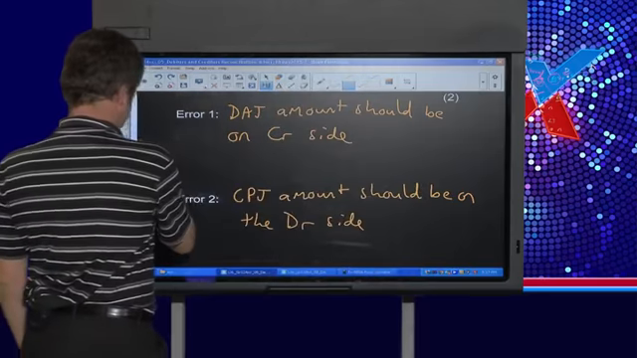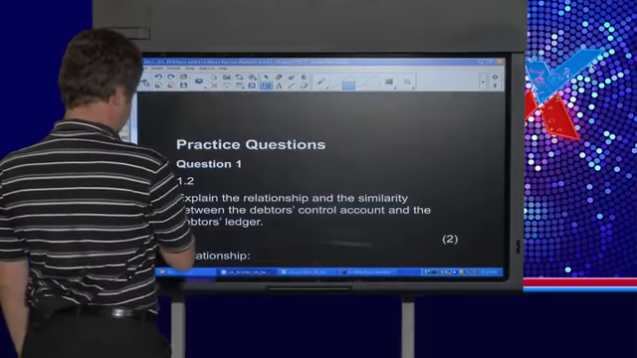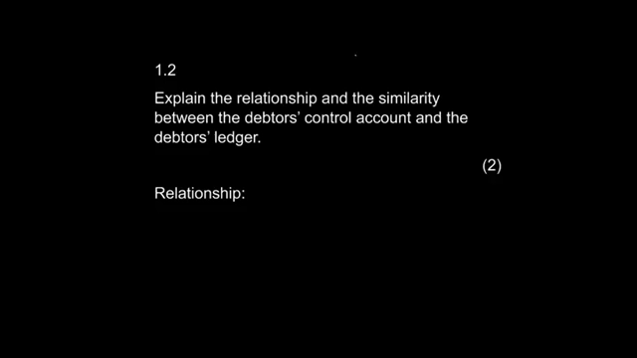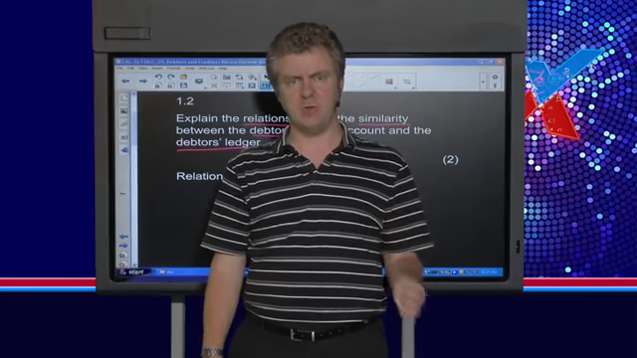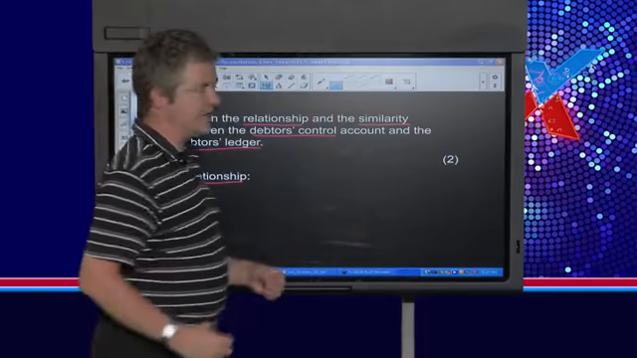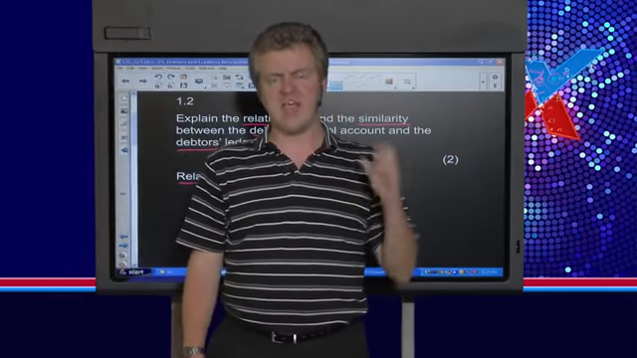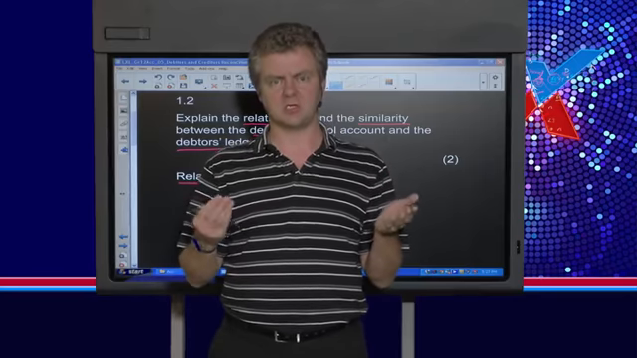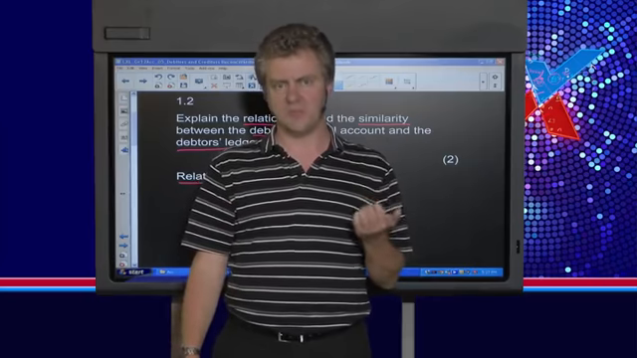Okay, let's look at the second question, which is also a sort of theory type question. What the question is asking is, explain the relationship and the similarity between the debtors control account and the debtors ledger. Well, I spoke about this earlier, and I'm not going to write the answer for you. I'm just going to tell you what the answer is. The relationship is that the total of the debtors list has to equal the total of the debtors control account. Remember, the debtors control T account is there to control what happens to my debtors.